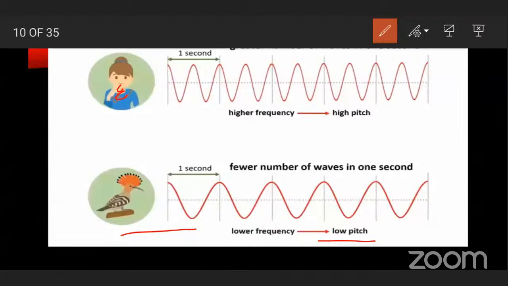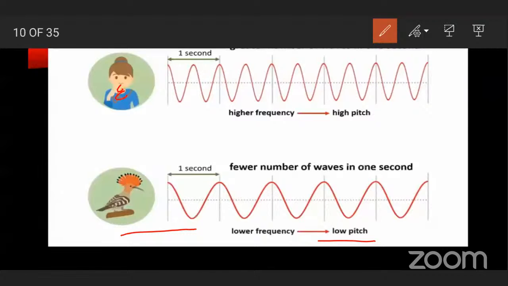More examples of low pitch sound are thunder. See, when thunder is there, slow vibrations or slow sound we can hear, deep sound. Human heartbeat is also an example of low pitch. Lion's roar. You know that, lion's voice? We call it roar of lion. It is also an example of low pitch.